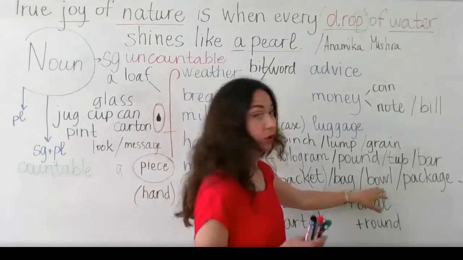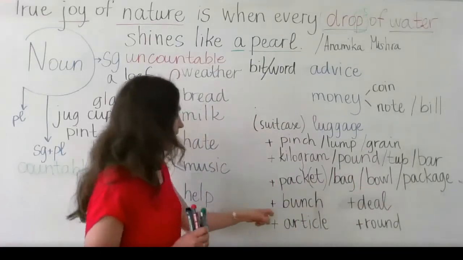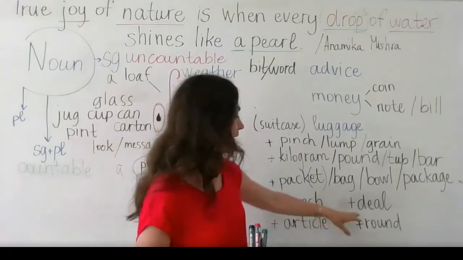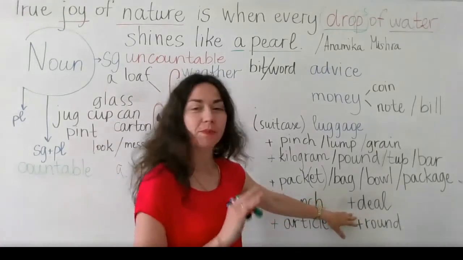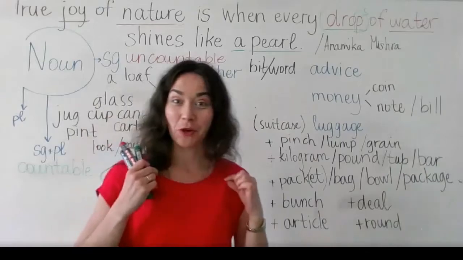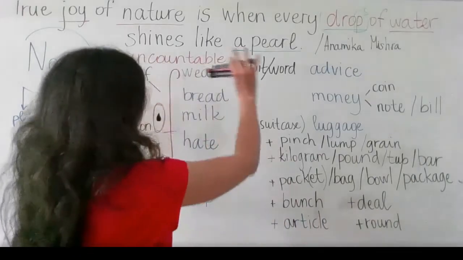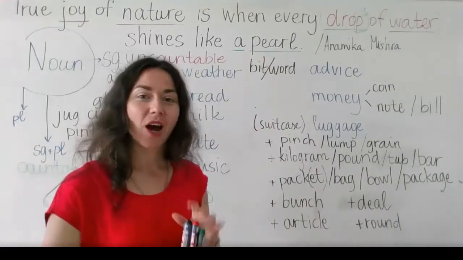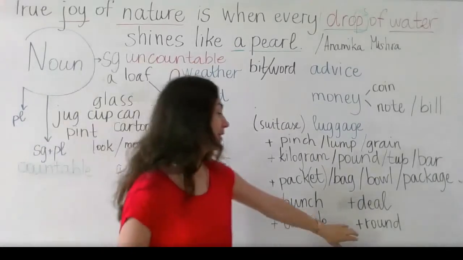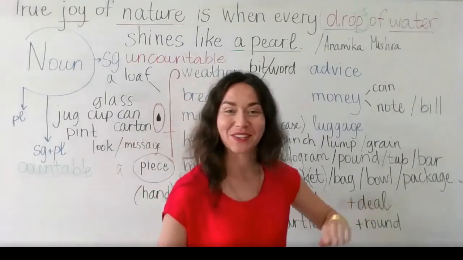flour, a bowl of rice, a package of sausages, a bunch of grapes, or keys, you can say, a deal. When you speak about business, you can say a business deal, article of clothes, and round. When you remember all these words and how you use these words correctly with other uncountable nouns, at the very end, you can give yourself a round of applause. This round word we use here.